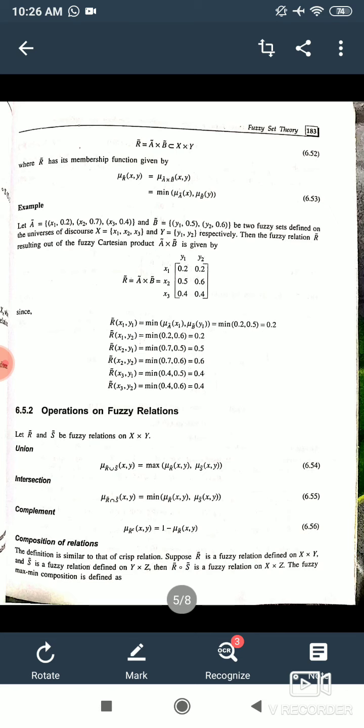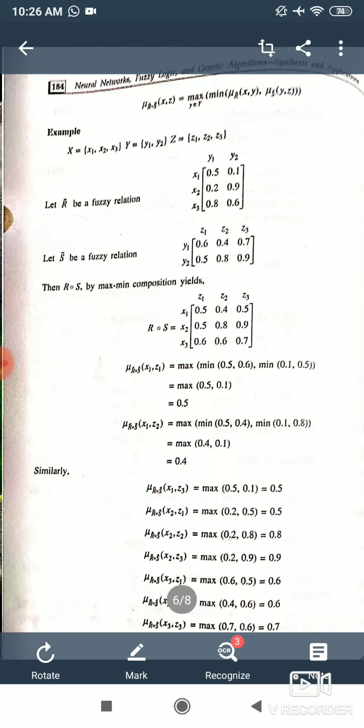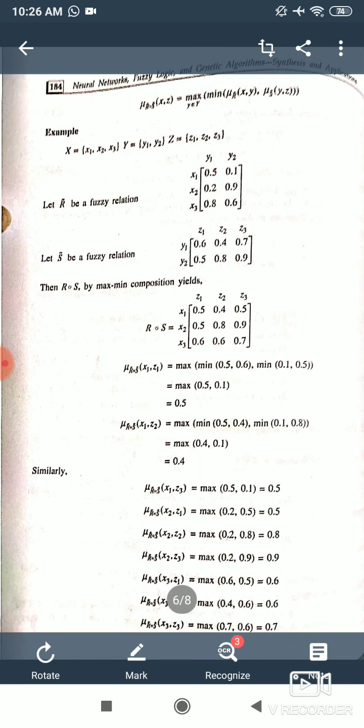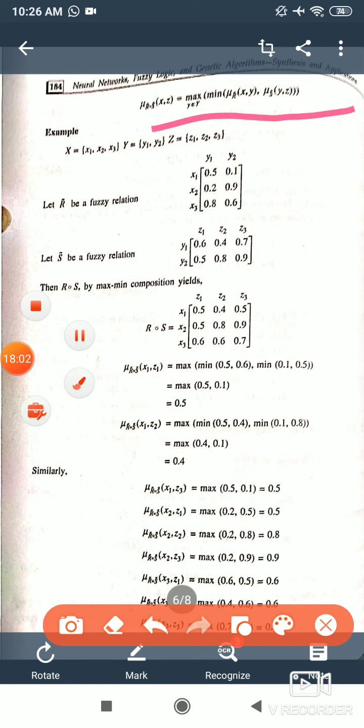Now composition of relation, just like in case of crisp, we have composition of relation in case of fuzzy. It is explained by the formula: maximum of minimum of the membership function of R and the membership function of S. Instead of R and S directly, we have membership functions here.